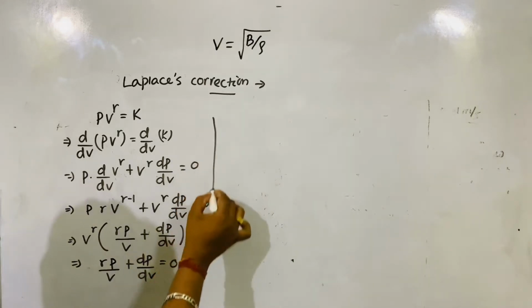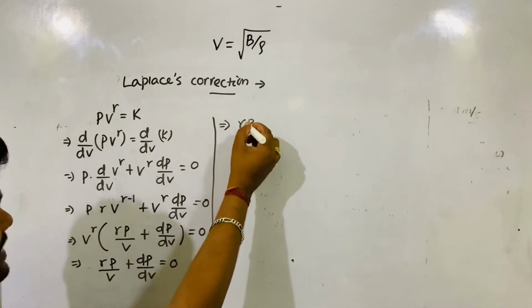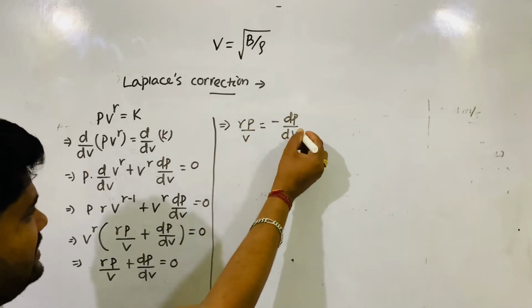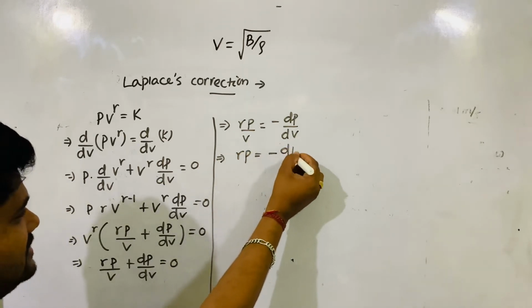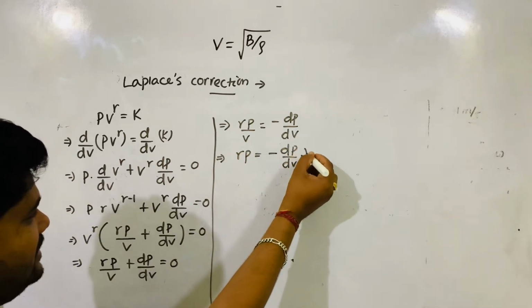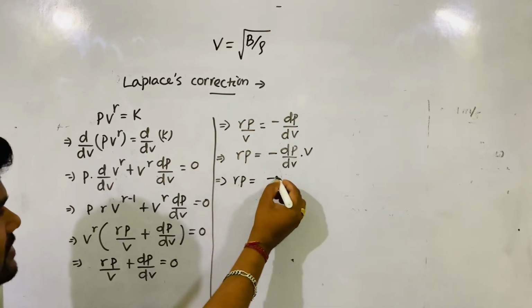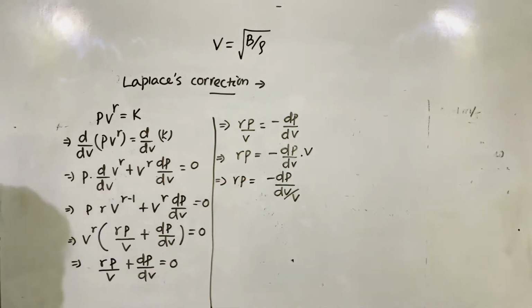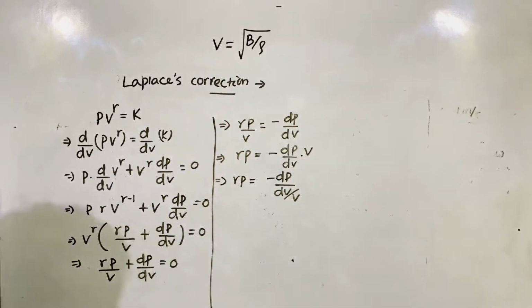This implies gamma P by V is equal to minus dp by dv, so gamma P is equal to minus dp dv by V. Hope you understood the mathematics I did step by step.